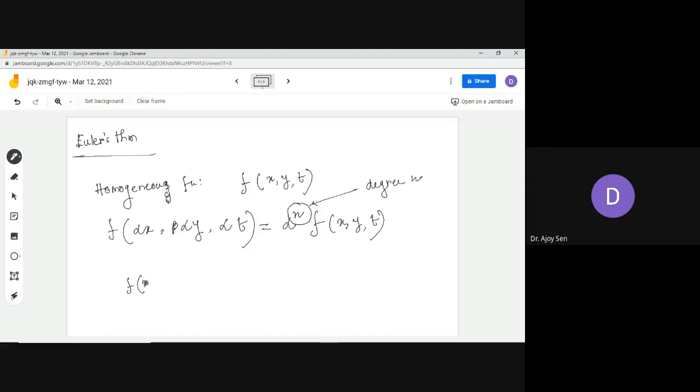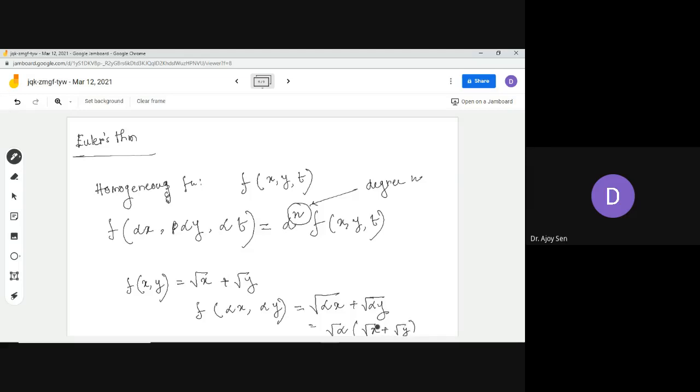So we can take a two variable function, this kind of function. Whenever I replace x by alpha x and y by alpha y, what happens? It becomes this, and from this you can simplify in this way.